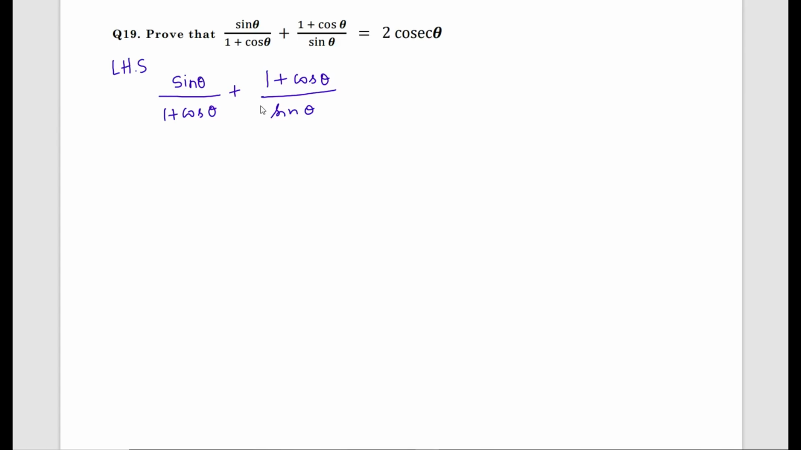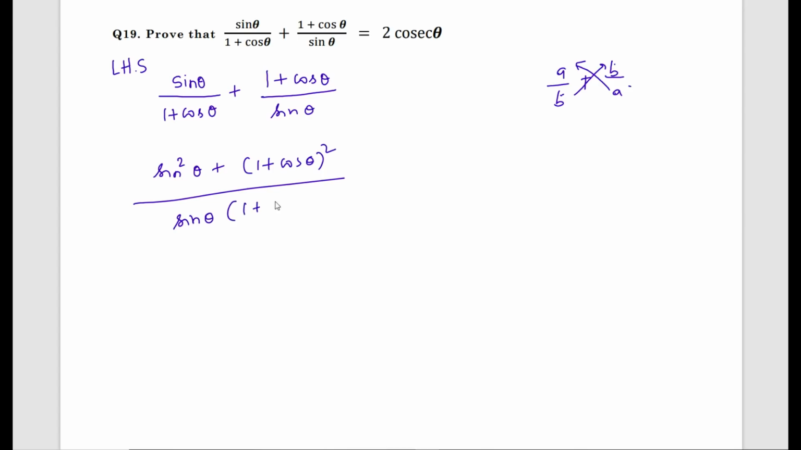Now take the LCM or the butterfly method, that is a by b plus b by a. Use the butterfly method: a into a is a square, that is sin theta into sin theta is sin square theta. The same way b into b is b square, that is 1 plus cos theta into 1 plus cos theta is 1 plus cos theta whole square, divided by b into a or a into b, that is sin theta into 1 plus cos theta. You should use the butterfly method or take LCM.